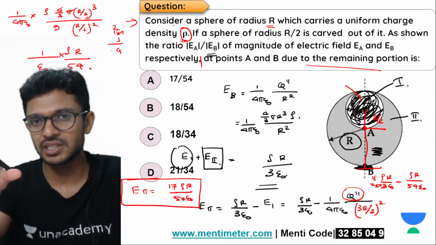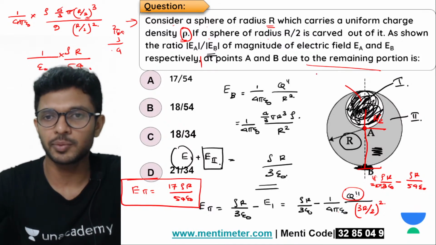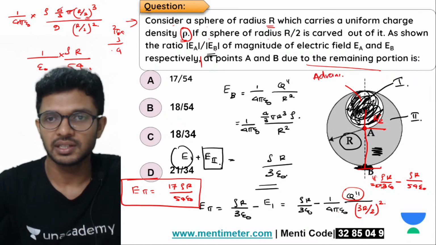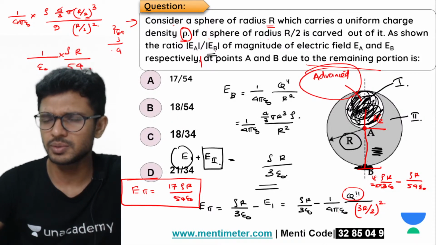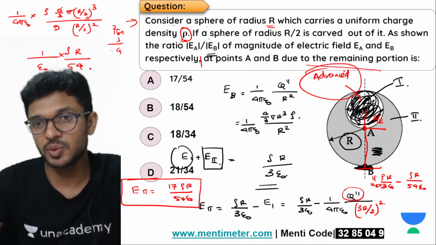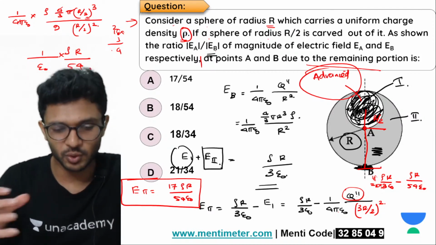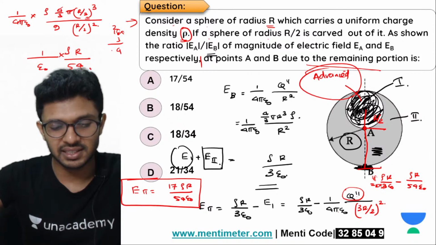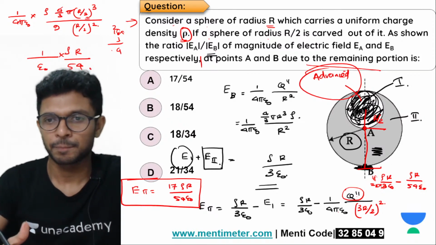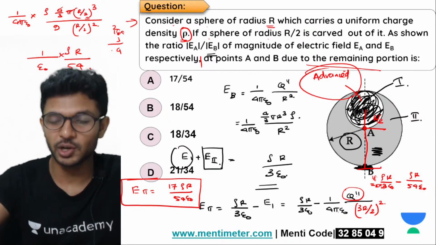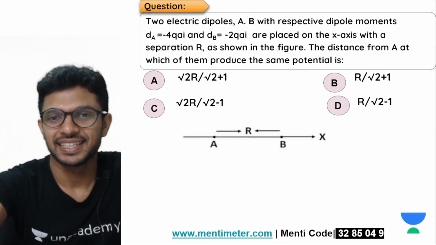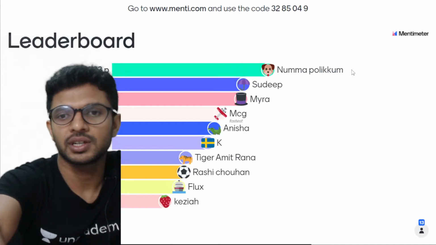So these kinds of questions, we say, are advanced level problems. These are hot questions, or advanced level problems. In advanced level problems, in most of the cases, we won't be finding any tricks to solve it. We have to go step by step. Okay, so anyway, we got the answer. I hope you all are happy. So let us proceed to the next one.